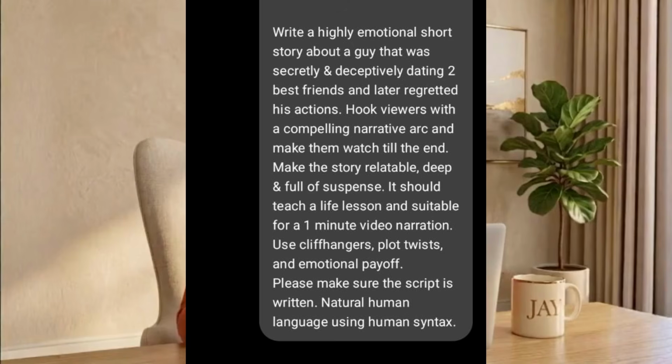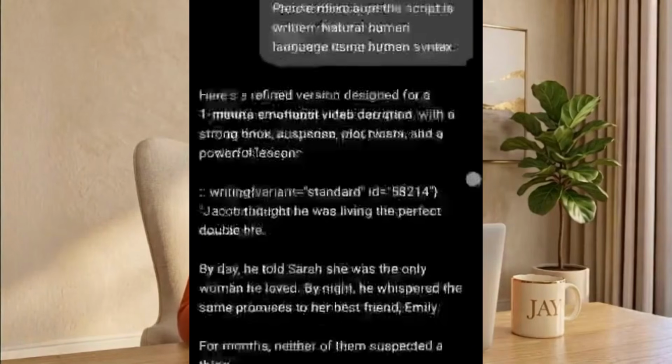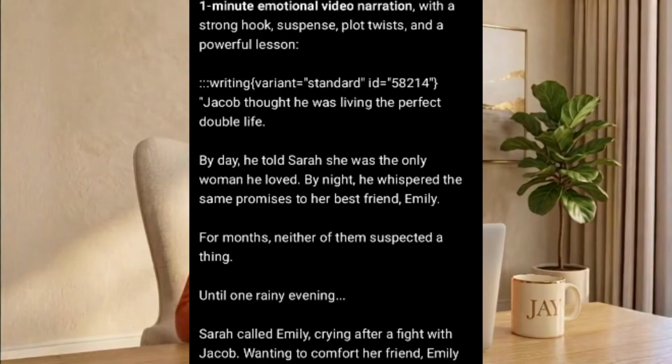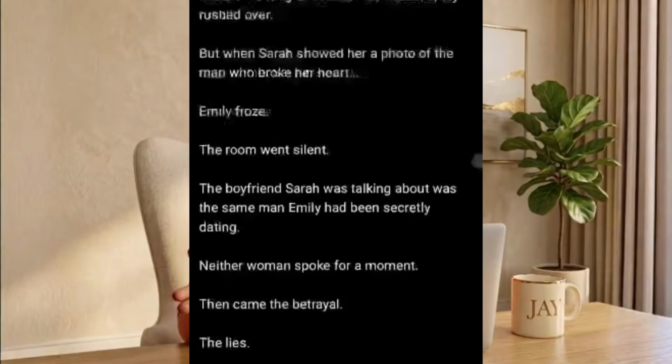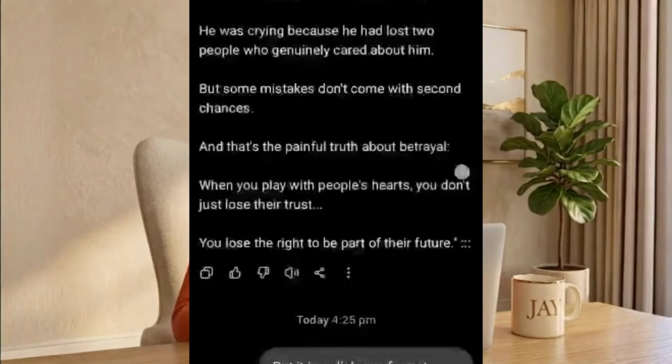The reason this works is simple. People love conflict. They love surprises. They love emotional moments that make them wonder, what's coming next? As you can see, ChatGPT generated an interesting story. You can make yours 1 minute, 2 minutes, or even longer, depending on the platform you're posting on.